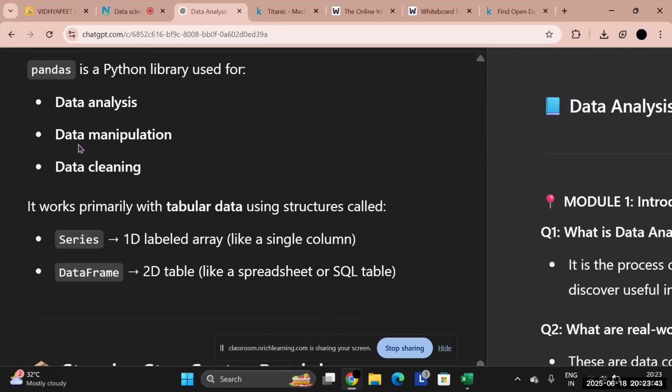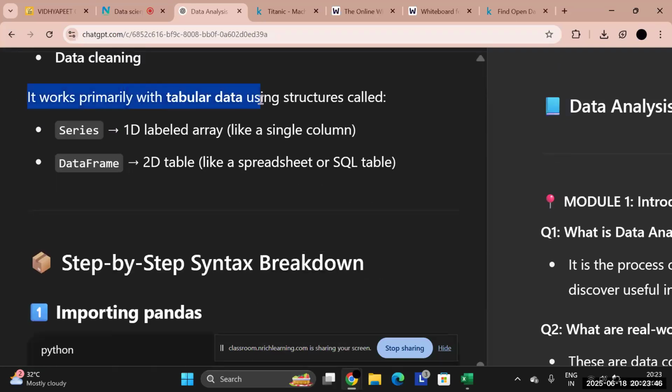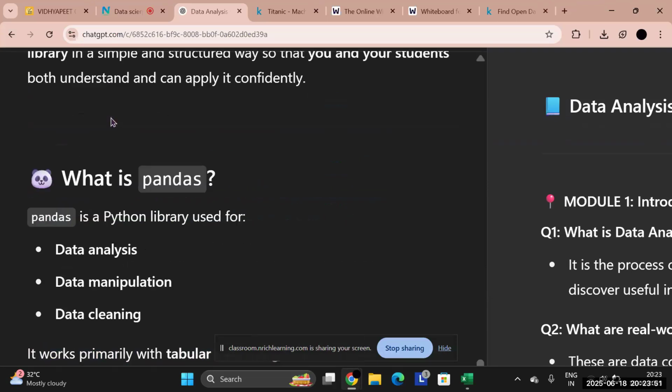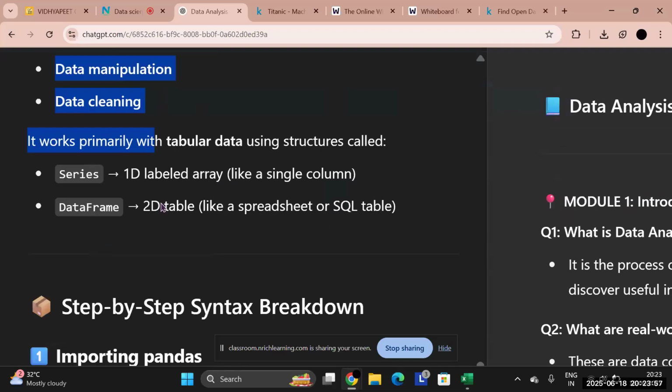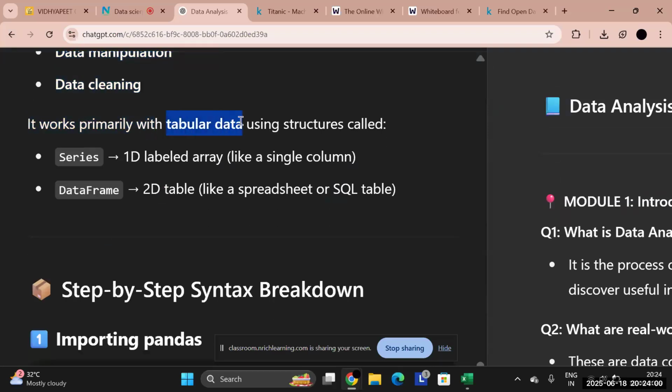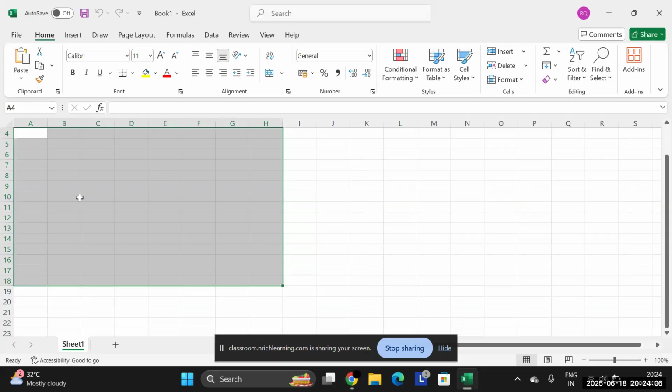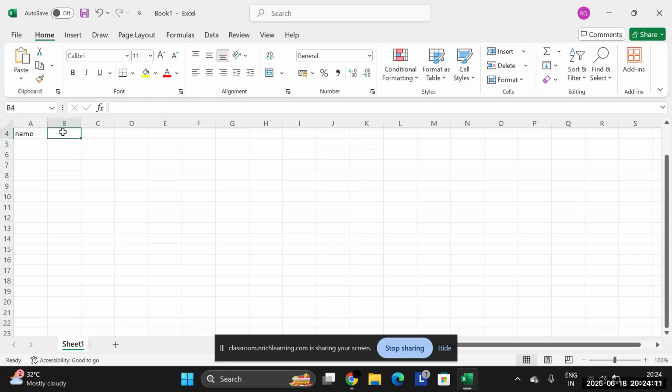So see, moving back to this. Here it's saying it works primarily with tabular data using structures called series and data frames. So when we are about to learn pandas, as I said, it does these three important things, and it does that with the help of tabular data. When I open an Excel sheet, you can see it is in the format of a table. Whenever I input something in this, it will give me a simple table, where I can basically enter anything I want. So this is a table.